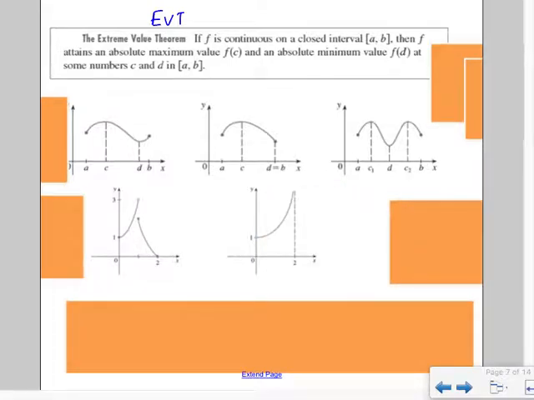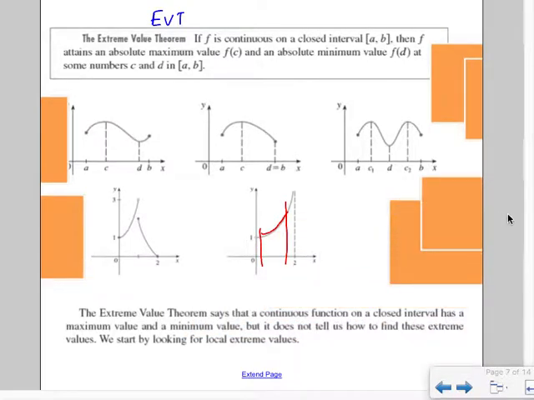This one doesn't have a stopping point at 2. No, there's an asymptote there. Does it? If that's an open circle at 1, it doesn't have a closed endpoint. Now, if we stopped here and here and only used that part of the function, sure, that's okay. But it has to be a continuous part of the function, and we have to have endpoints, or you can't necessarily find an absolute max or min.